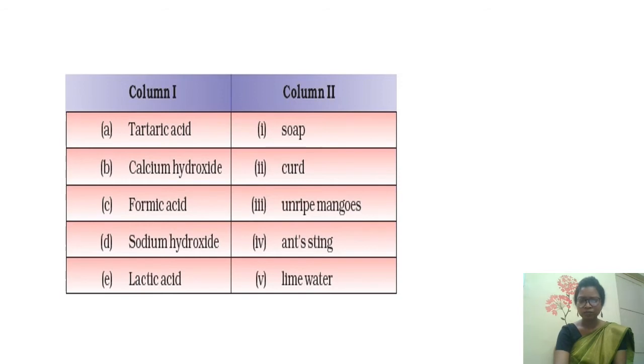If I say sodium hydroxide, where it is found? Soap. Do you understand? And then calcium hydroxide, where it is found? In lime water. Same, tartaric acid, unripe mangoes. So it is all about learning the names. If you learn the names, you can easily match it.